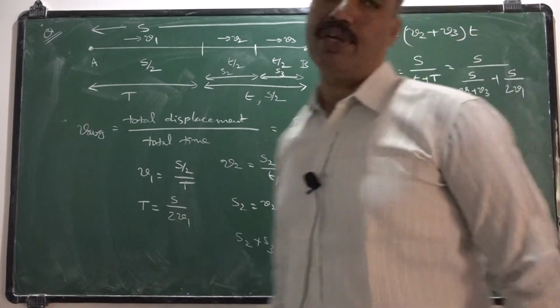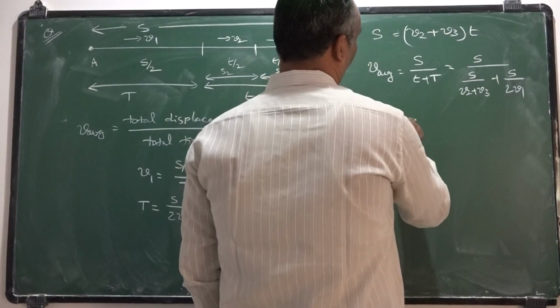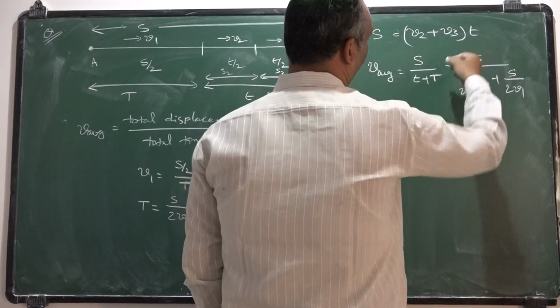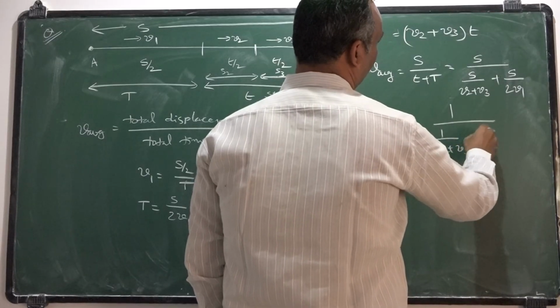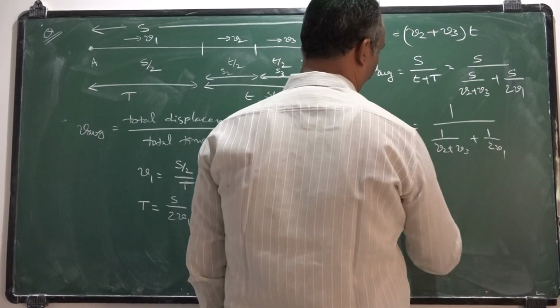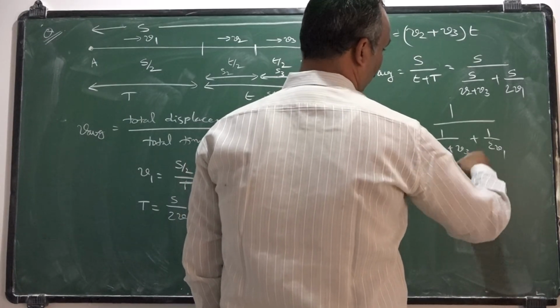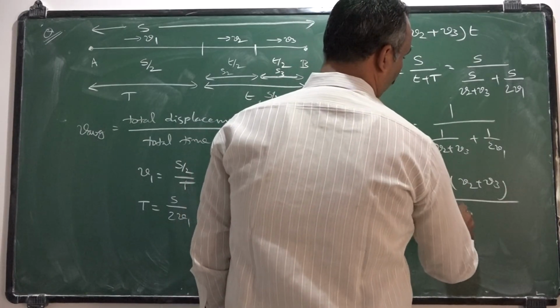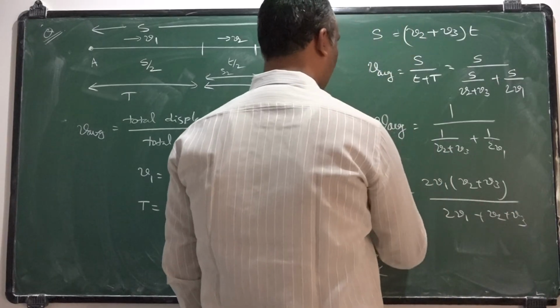Now average velocity you can calculate by simplifying this. V average is equal to S, you can take common. So 1 by V2 plus V3, plus 1 by 2 V1. If you take LCM, 2 V1 into V2 plus V3 will come in the numerator part. 2 V1 plus V2 plus V3 will be in the denominator part.